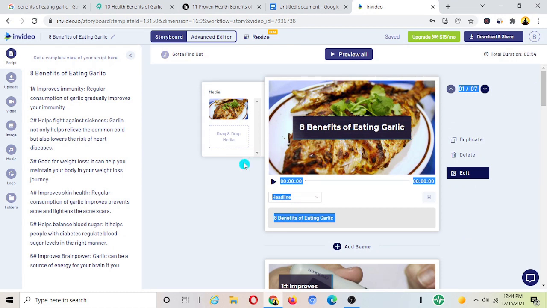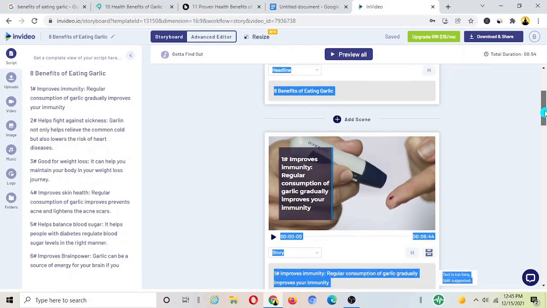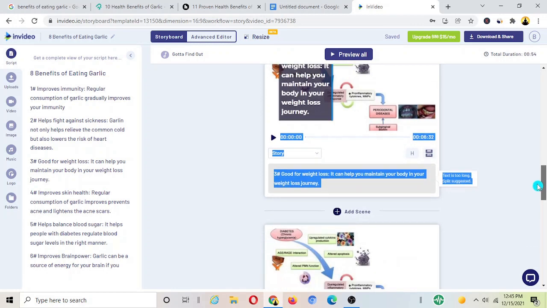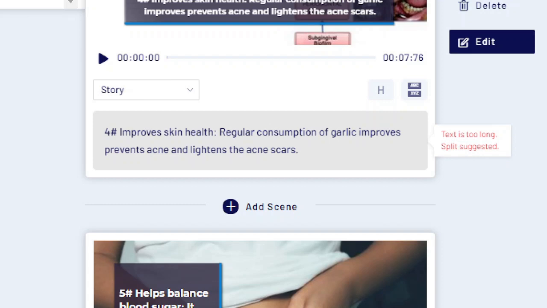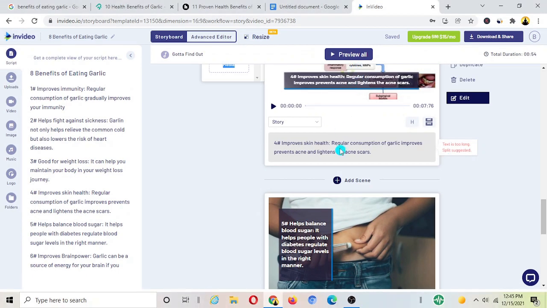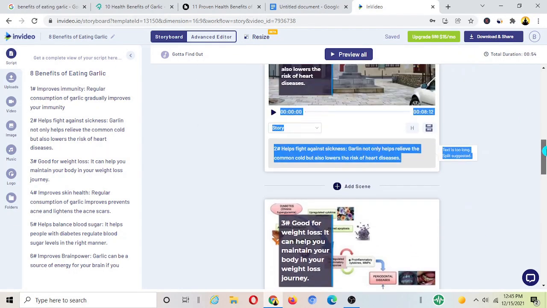Now what we can do here is, I can see that it's got a picture but not basically the picture of the garlic itself. It's not matching. So what you need to do is just use the drag and drop feature and then add the right picture that you want. And in some cases, if you scroll down a bit here, it can also tell you that your sentence is too long: text is too long, split suggested. It basically suggests you split the text because the text is too long to fit within a scene here. In that case, I'll show you how to split it. First of all, let's go ahead and add some pictures here.